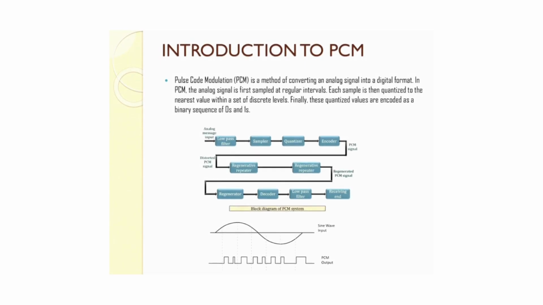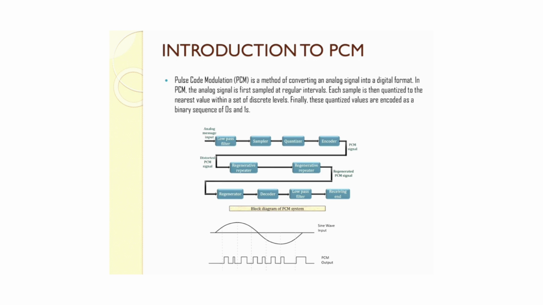Now, introduction to PCM. Pulse code modulation is a method of converting an analog signal into digital format. In PCM, the analog signal is first sampled at regular intervals. Each sample is then quantized to the nearest value within a set of discrete levels. Finally, the quantized values are encoded as a binary sequence of zeros and ones.